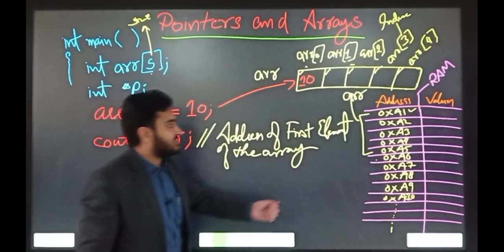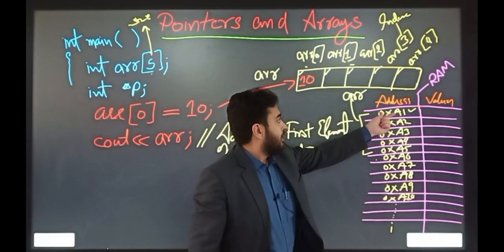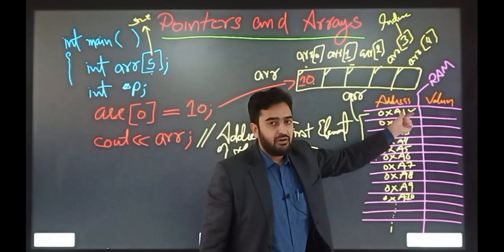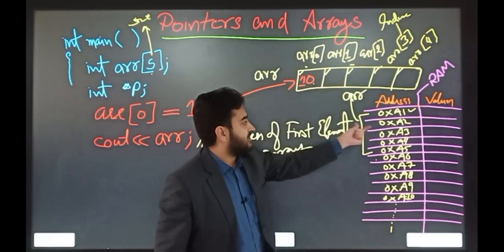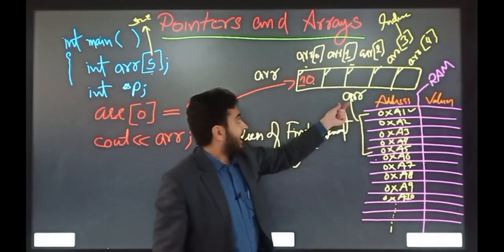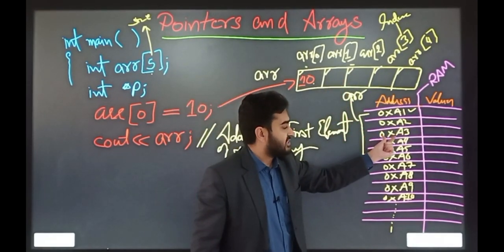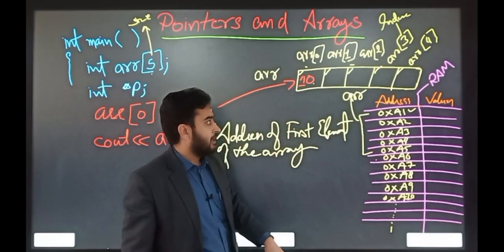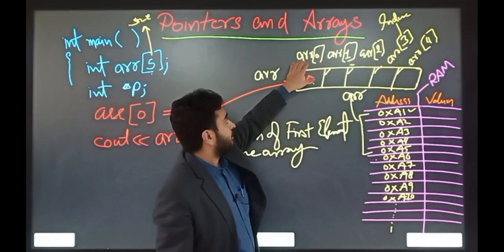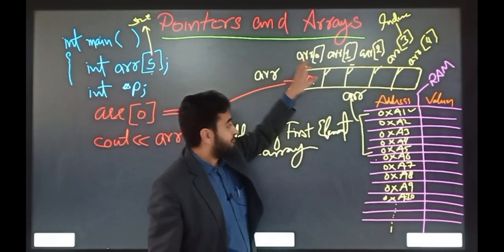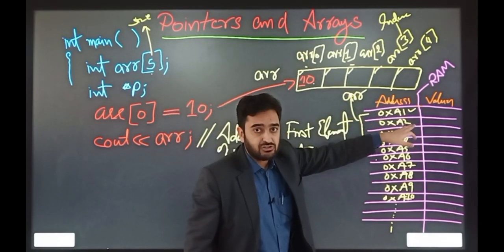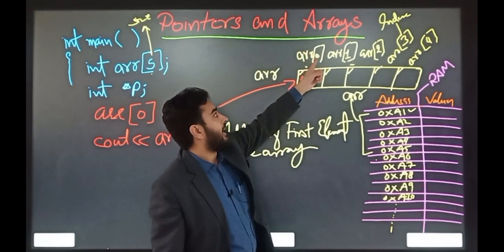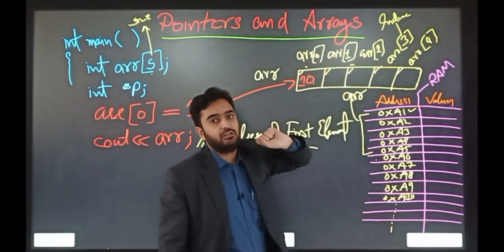Physically in the RAM, the first slot of the array has address 0xA1. The second slot has address 0xA2, and the third slot has address 0xA3, and so on. But through programming, if we want to access these slots of the array, we need to write the name of the array and the indices enclosed in square brackets.